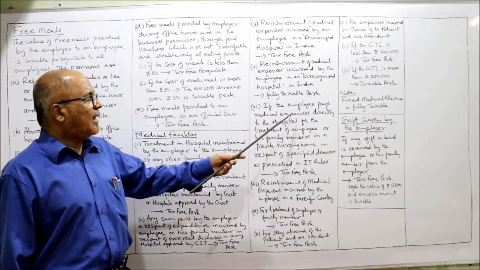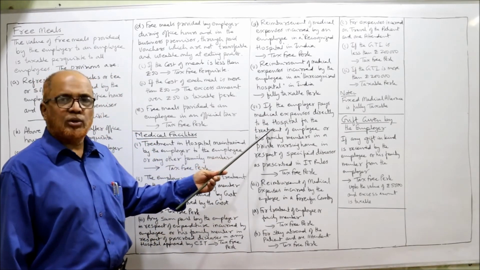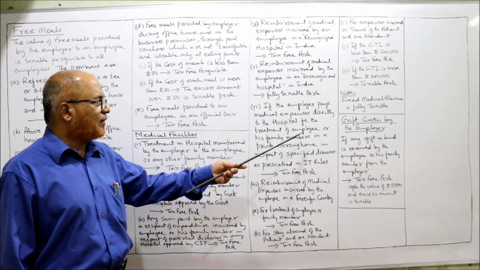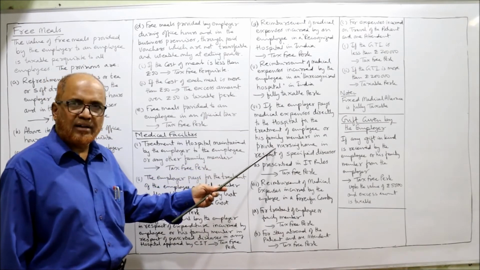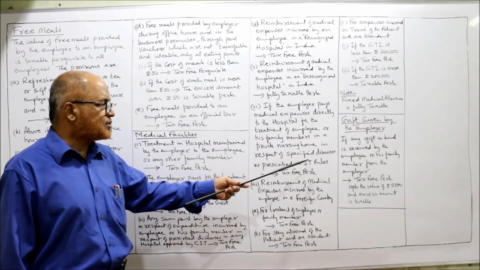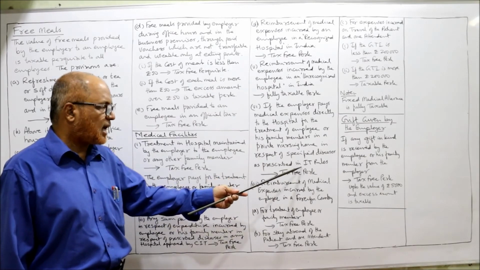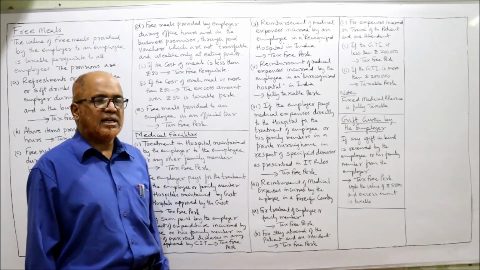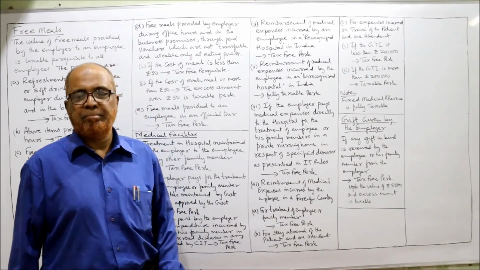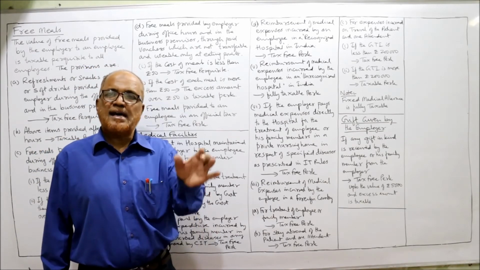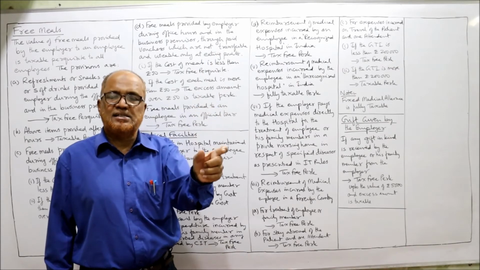Now, if the employer pays medical expense directly to the hospital for the treatment of the employee or his family members in a private nursing home in respect of specified diseases as prescribed by income tax rules, it is a tax-free perk. The Income Tax Act has given the prescribed diseases.